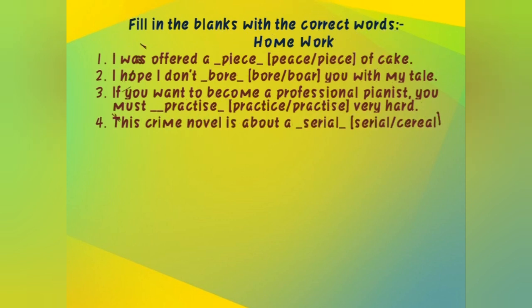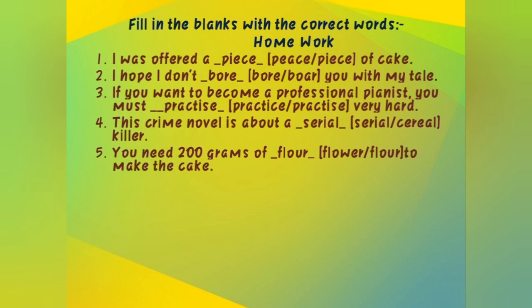This crime novel is about a serial killer. This serial one means serious one, and the second one, cereal, is like flakes, cornflakes and all, which generally we eat for breakfast. So here it is serial, showing seriousness. Next: you need 200 grams of flour to make the cake. Flour, that we know very well. We know that for making the cake we don't need 200 grams of flower, so the second option, flour, is correct.